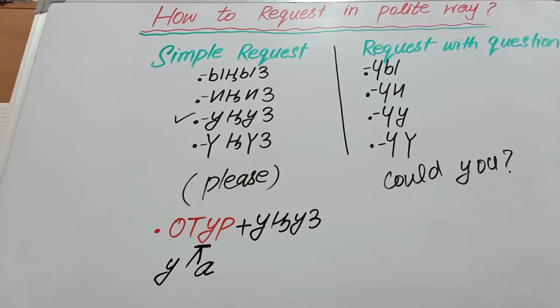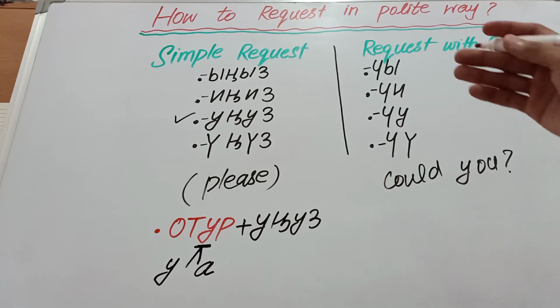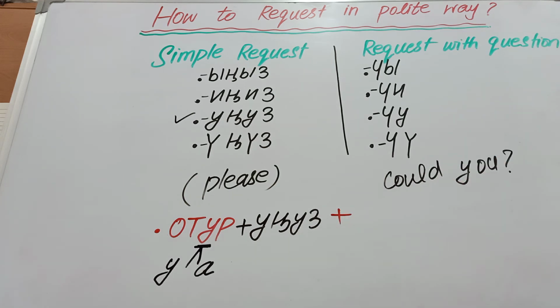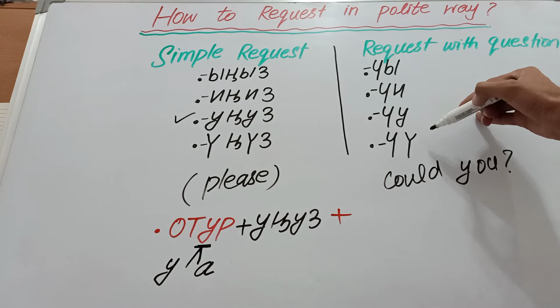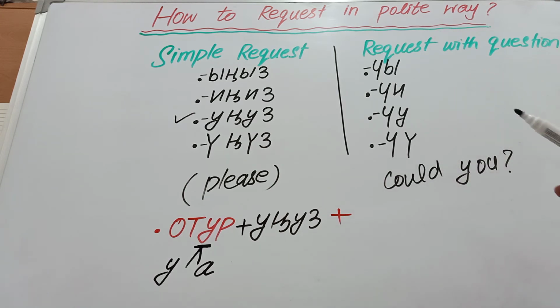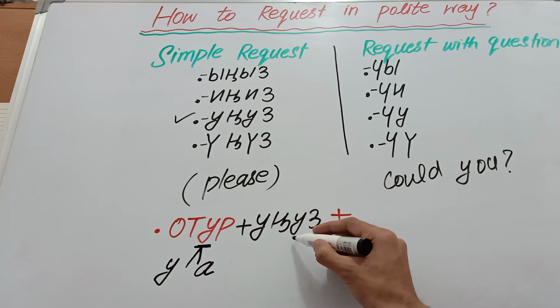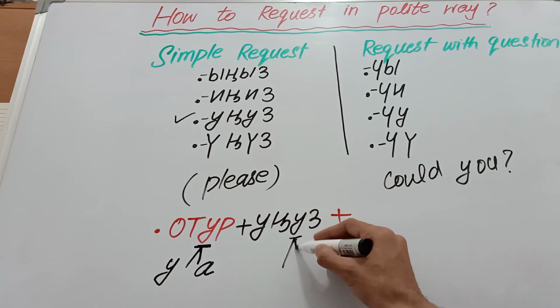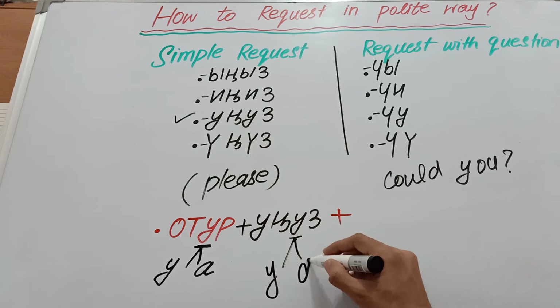Okay, if you will move further and you request with the question, you will do what? Plus you will add any one of these endings, but according to the vowel harmony. So what you can do, choose the extreme right first vowel, and that is o. Make the vowel harmony o and a.